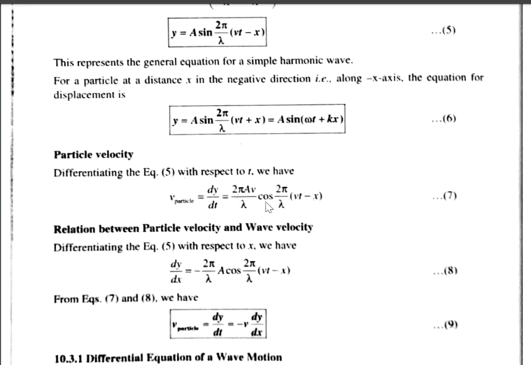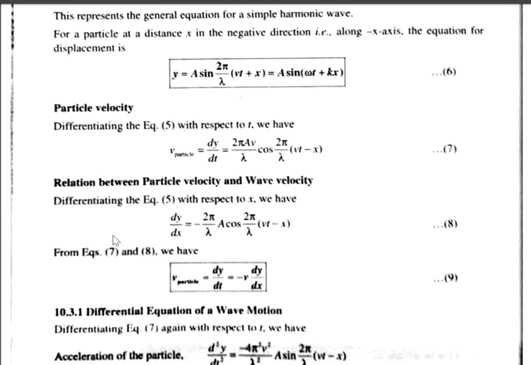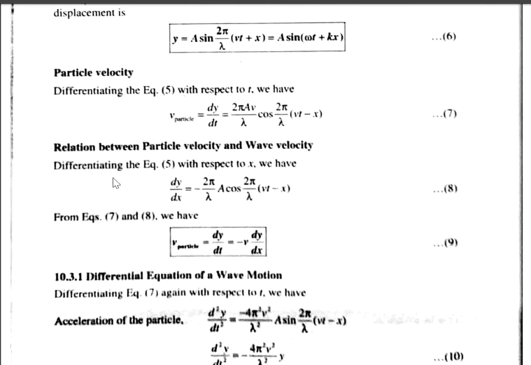This is particle velocity. So, the relation between particle velocity and wave velocity: differentiating equation 5 with respect to x, we get dy by dx equals 2 pi by lambda into a into cos 2 pi by lambda into (vt minus x).